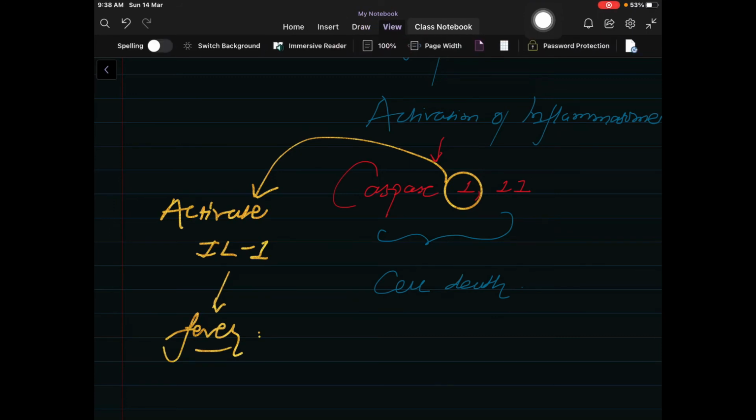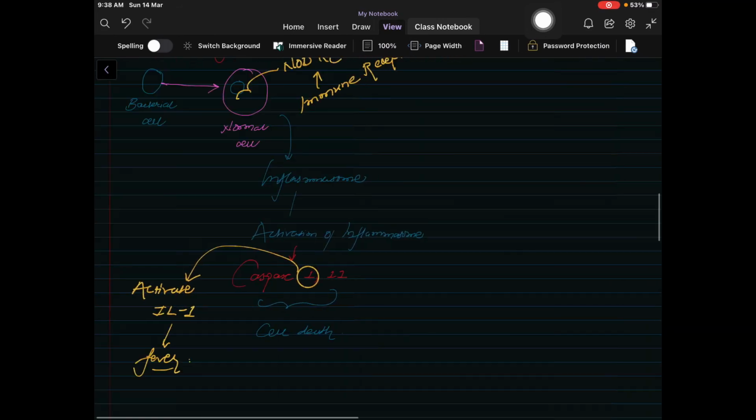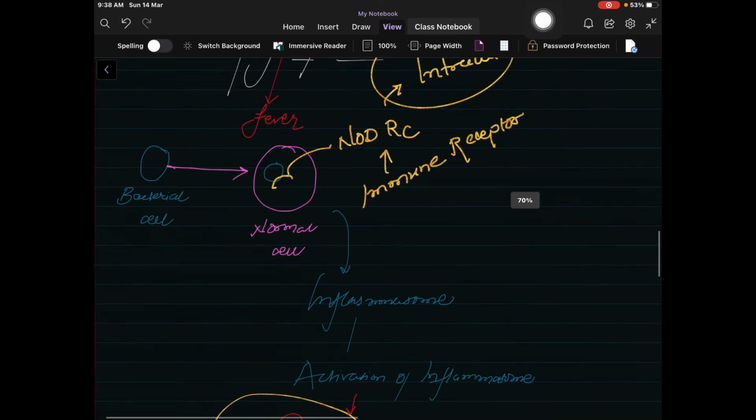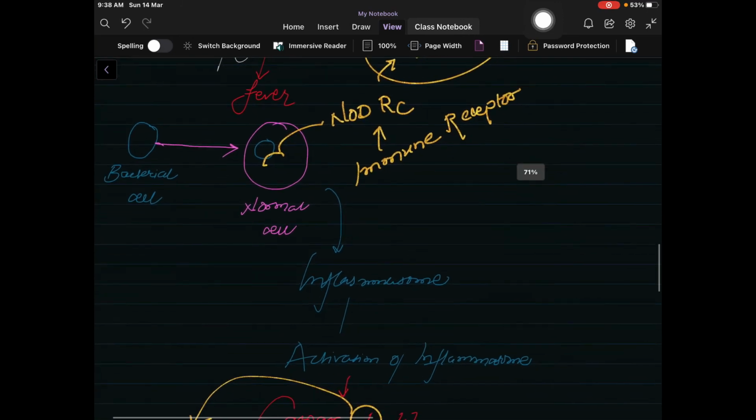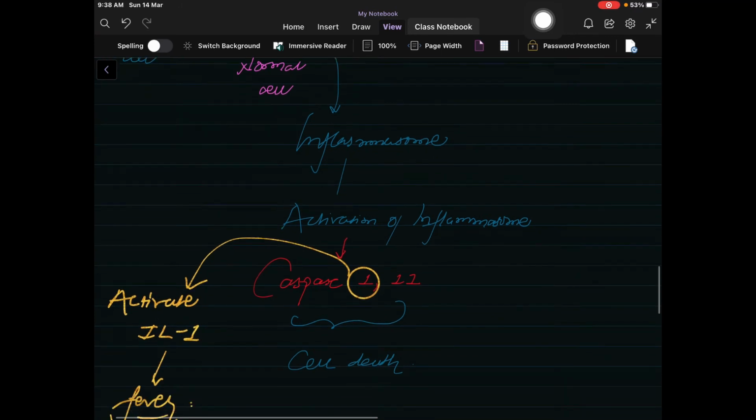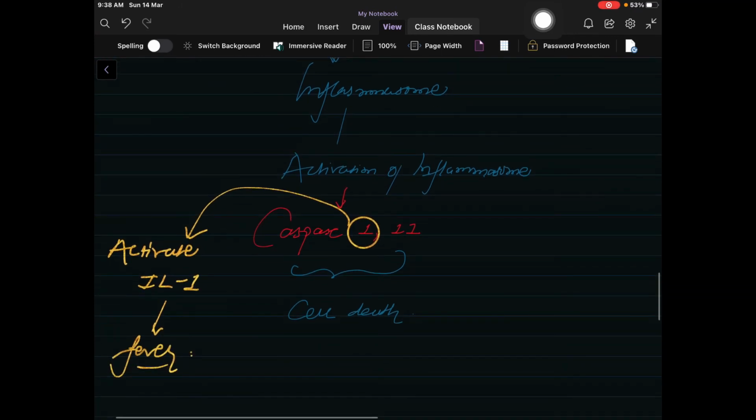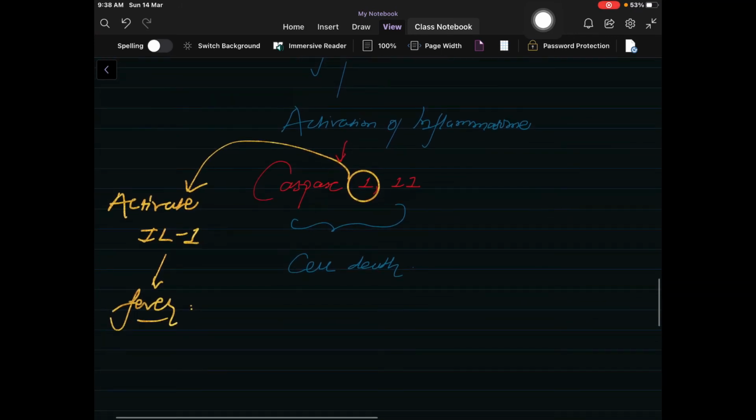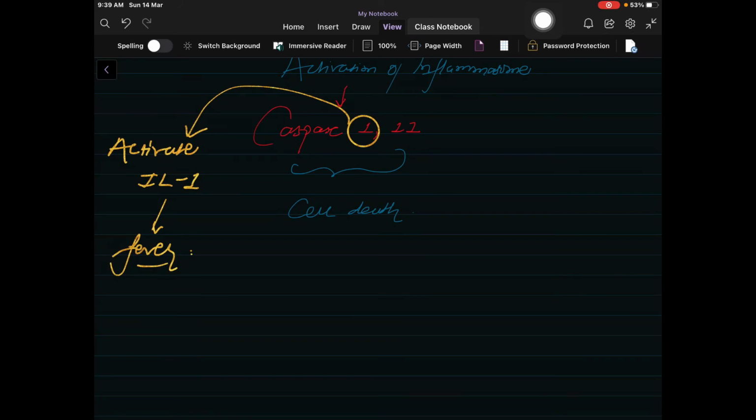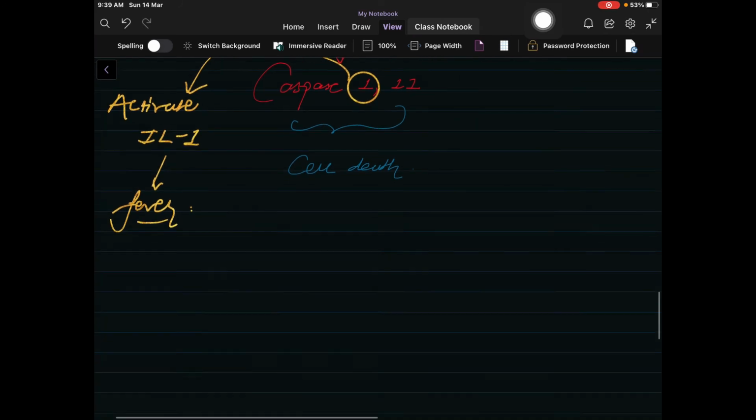So let's have a quick recap about pyroptosis. Pyro means fever. Whenever a bacterial cell infects the normal cell, there is formation of the inflammasome. Whenever the bacterial cell forms a complex with the NOD receptor, that is an immune receptor, it will lead to activation of the inflammasome, which further activates caspase 1 and 11, which leads to cell death. Before leading to cell death, it will activate interleukin 1, which is symptomized as fever.